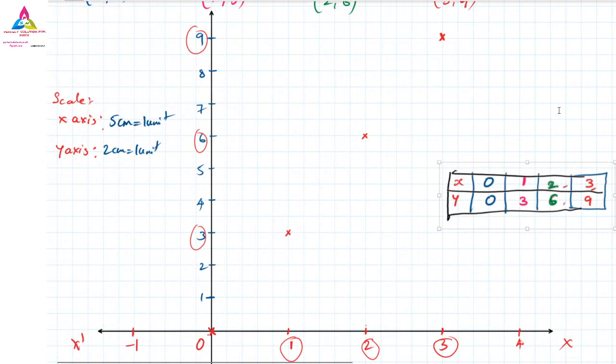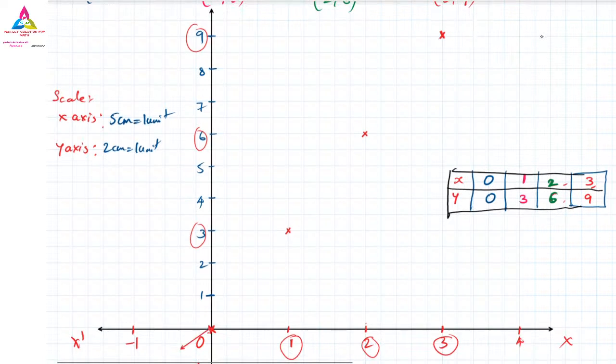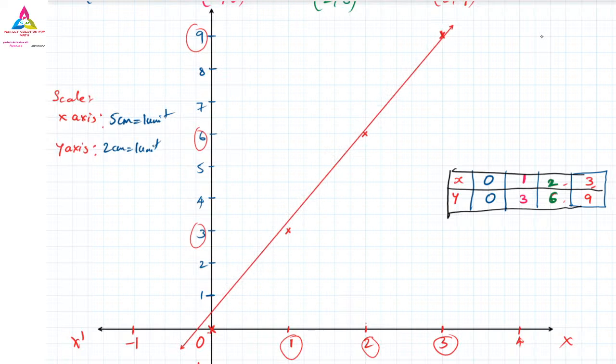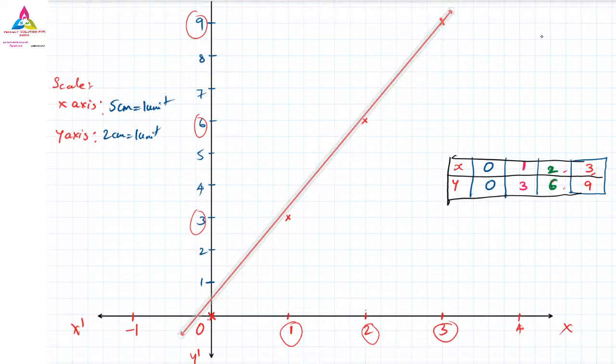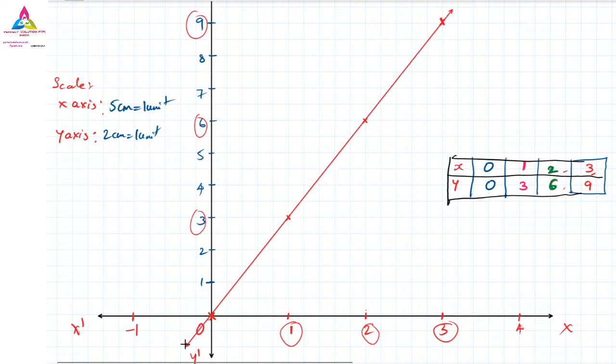Better I will take it down only. So now there is no confusion. Now you can see all the 4 points we have got. You just have to join them from here to here. Take a straight line and join them. If it is not coming in a straight line, you have done something wrong, but it will come in a straight line. Yes, it must come in a straight line.